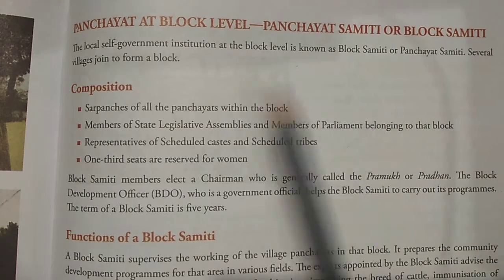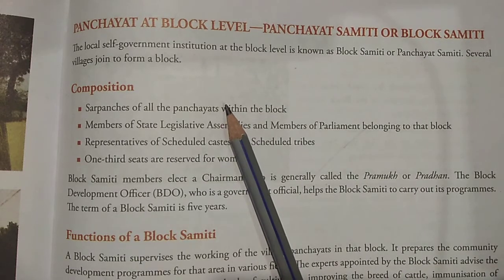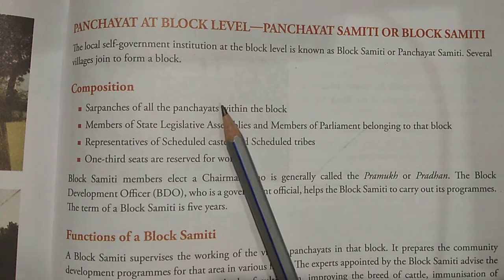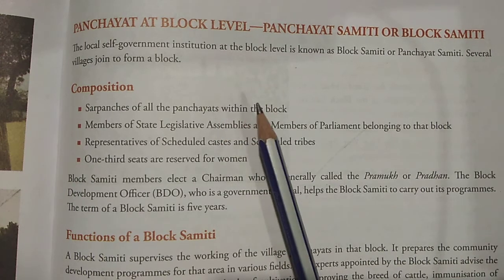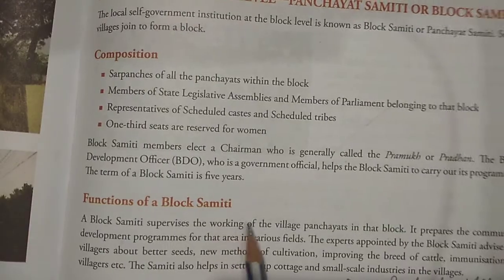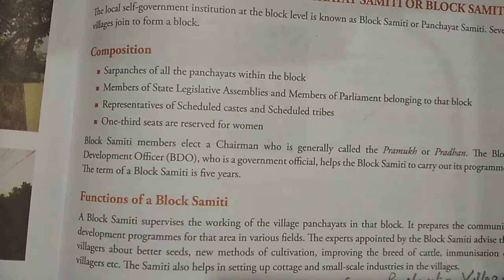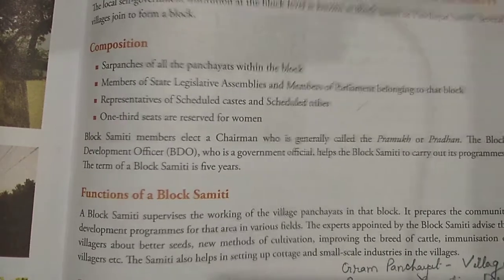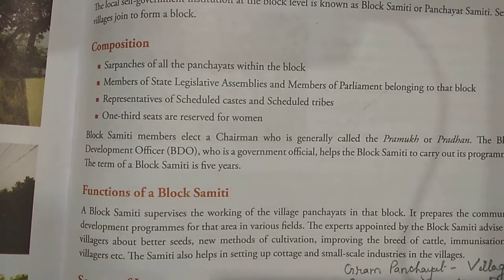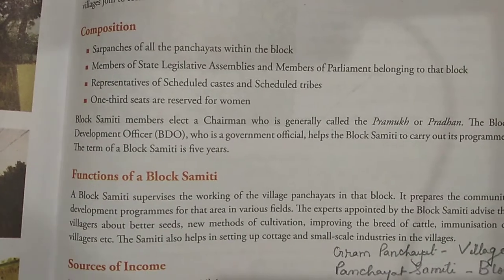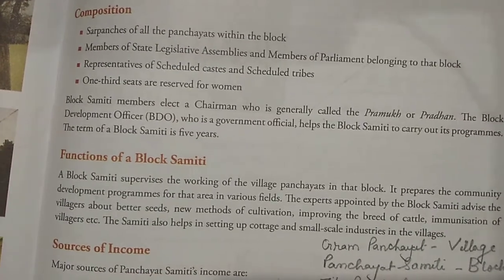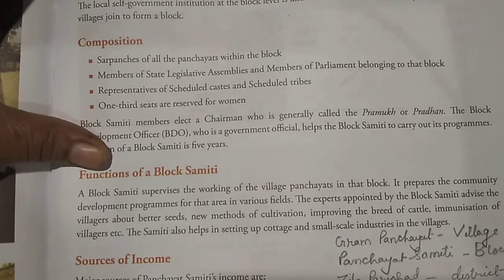Now, several villages join to form a block. I have explained in the last video how a group of villages forms and comes under the block. So the block takes care of those villages which come under it. It can be more than 10, 20, 30 villages. Accordingly, the block will take care of all those villages, like providing the schemes the government is giving, such as ration, the cereals or grains. It is the responsibility of the block to provide those facilities in the villages. This is what is given.